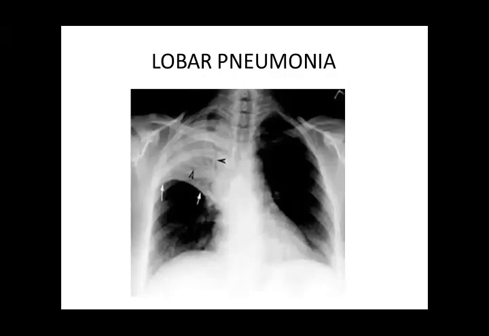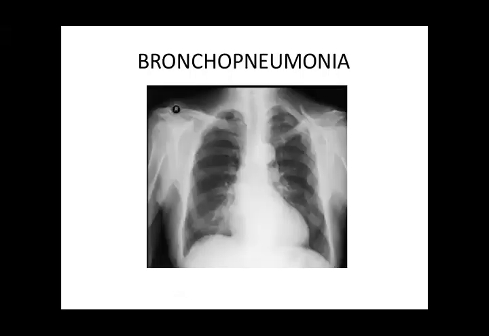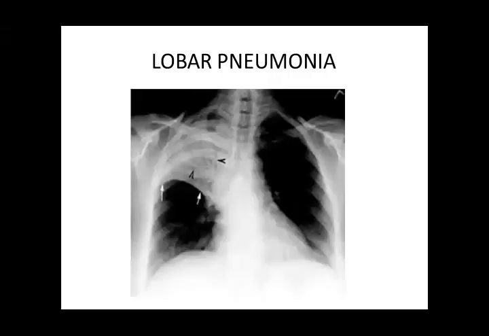This is lobar pneumonia. You can see the upper lobe of the right lung is involved, and there is a complete consolidation of the right upper lobe. So you can differentiate this from bronchopneumonia. Here there is no complete opacification, while here there is complete opacification of a lobe of the lung.